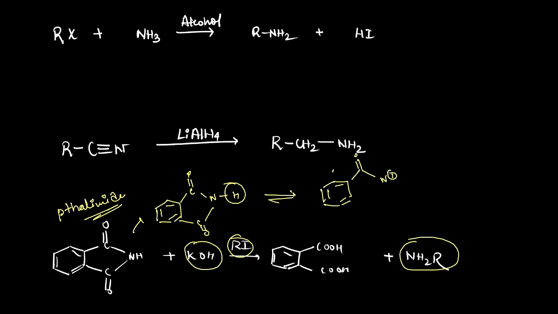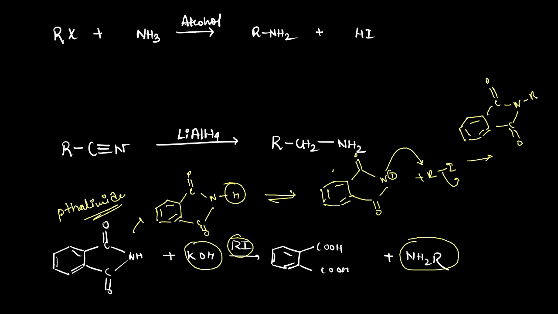a negative charge over nitrogen. So as it has given you a negative charge over nitrogen, by reaction with alkyl iodide, this will attack the alkyl part, and then again it's an SN2 type of reaction, and here we will get this compound. And after getting this compound, by addition of base, again this base will attack here, and this part will come out in the form of NH2, our corresponding primary amine. We can get it by Gabriel phthalimide synthesis from phthalimide by using potassium hydroxide and alkyl halide.